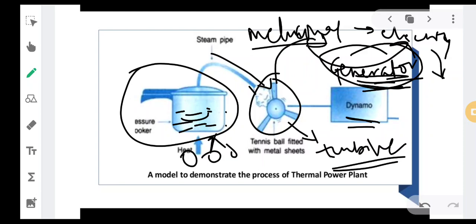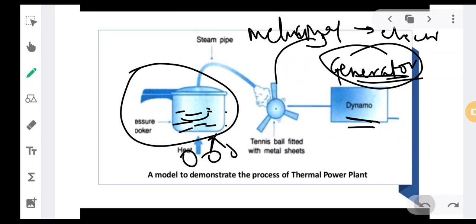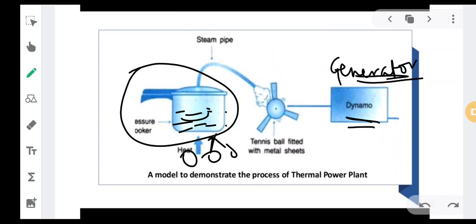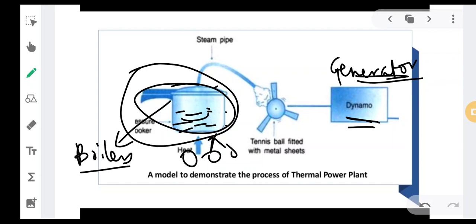Such a form of energy is called thermal energy. What have we done in thermal energy? We have taken coal, or firewood. Generally coal is used as the firewood, and in big industries there are boilers present, since a pressure cooker is not used there. Boilers are nothing but a type of pressure cooker.